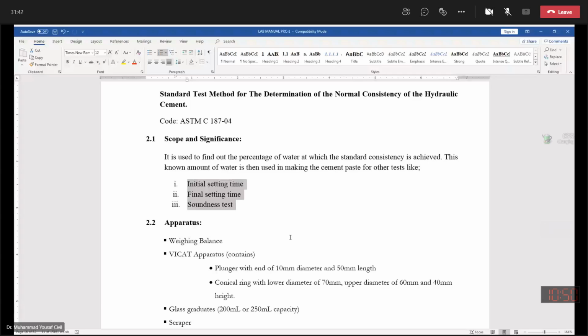Now, why can these values or times be assessed for concrete? The reason, as I have explained earlier, is that cement is a binding material and the same is used for concrete. So these values can be estimated for the concrete as well.